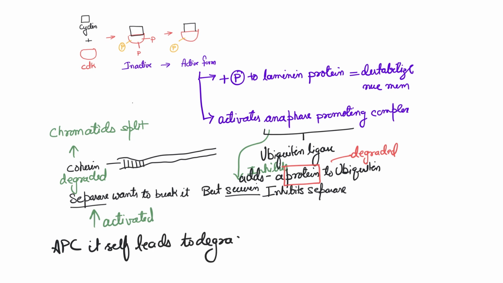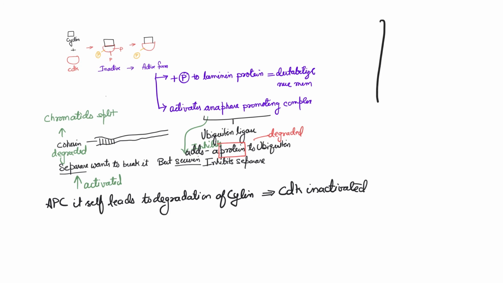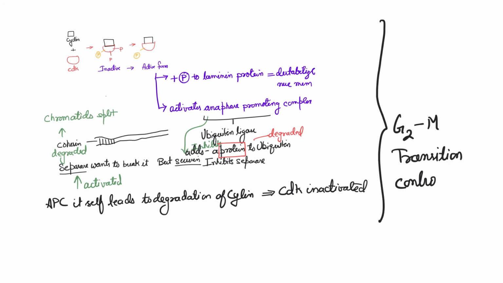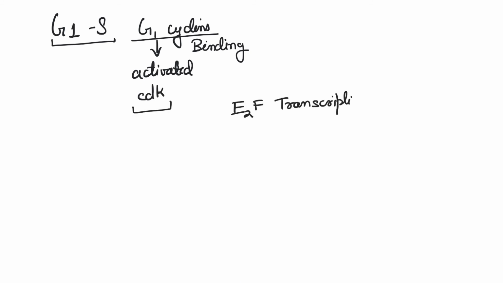So you see how a chain of events starts by just one phosphorylation and two dephosphorylations of the cyclin CDKs, right? So APC itself further degrades the cyclin, and hence the CDK is deactivated. So this is how the G2M transition is controlled, right? Now G1S or G1 cyclins, they are different cyclins, and several things can activate or deactivate them. They are very different cycles, right?